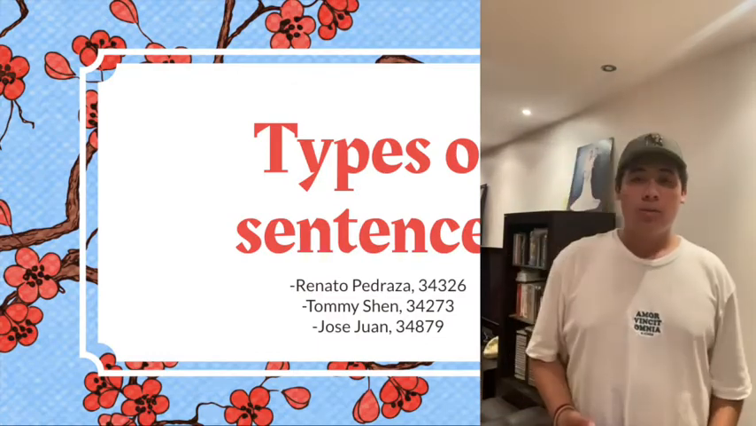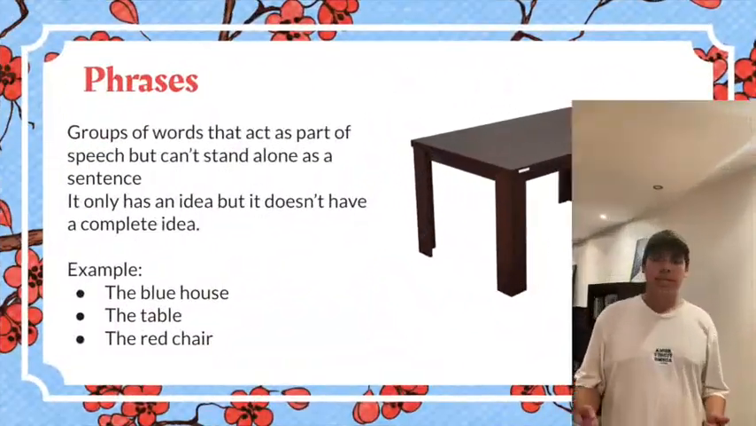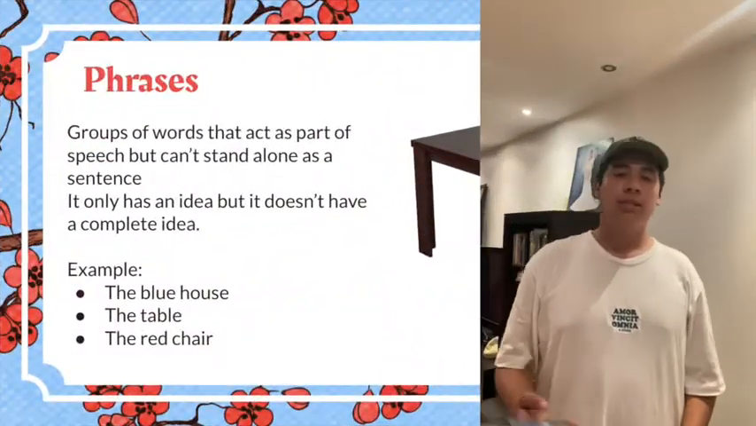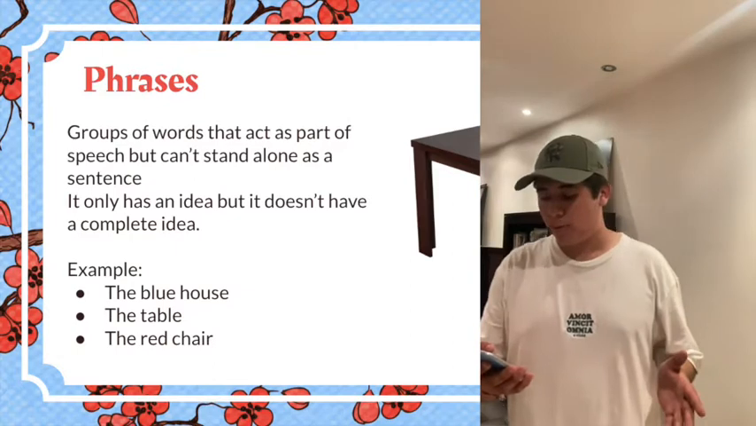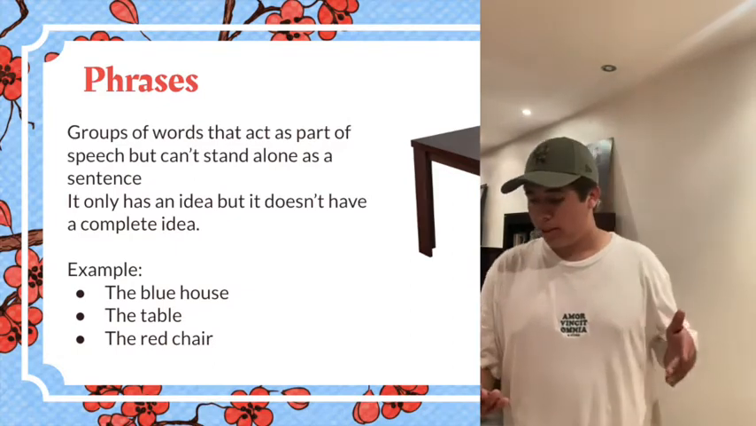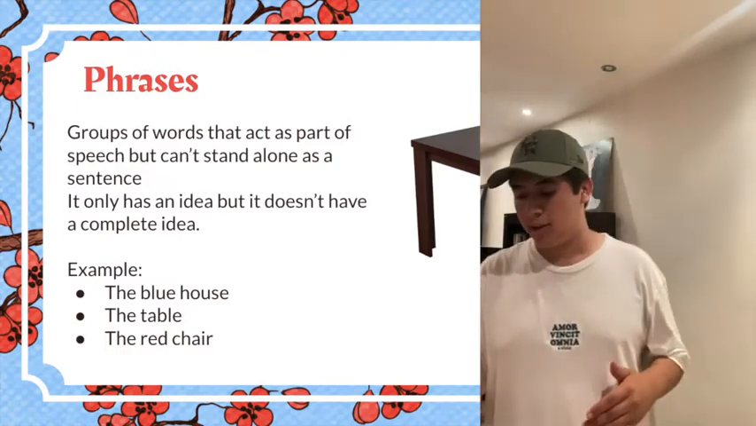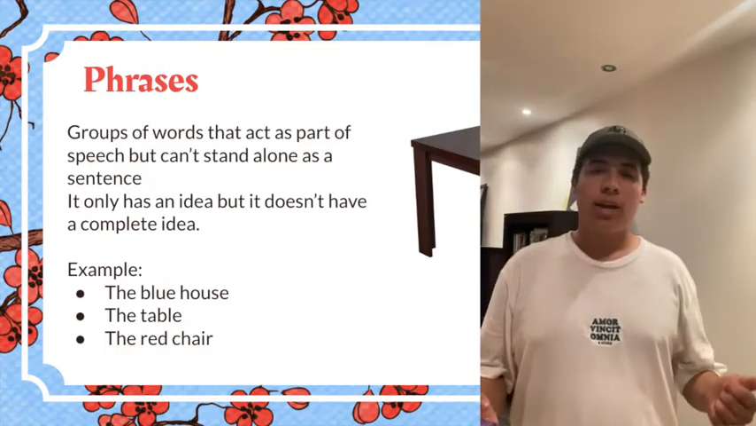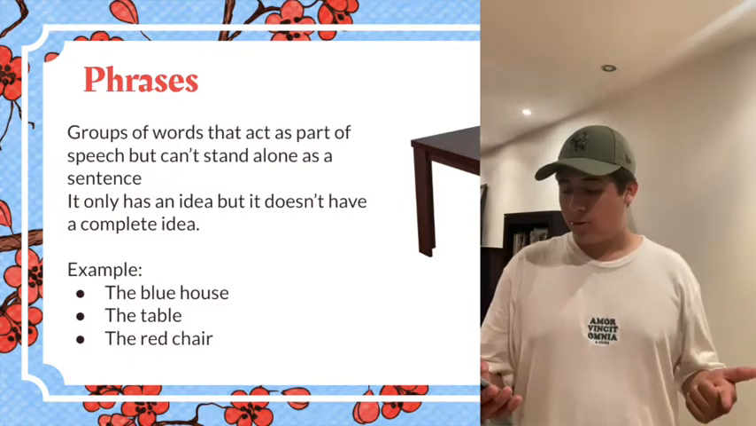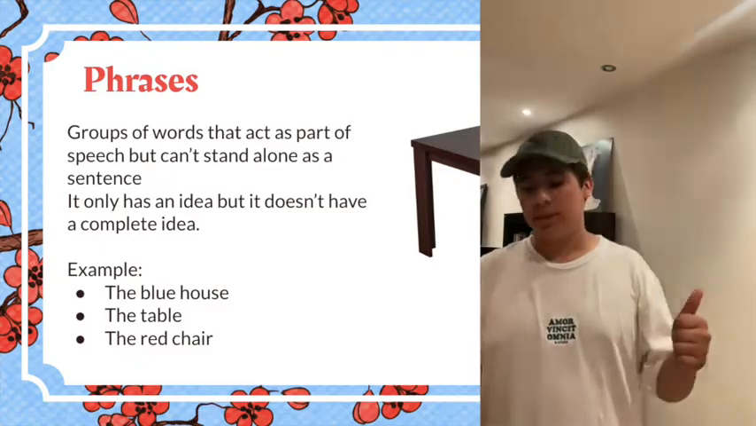And in this video, we are going to talk about the types of sentences. Next, I'm going to explain what a phrase is. Phrases are groups of words that act as part of speech but cannot stand alone as a sentence. It only has an idea, but it doesn't have a complete idea. For example, we have the blue house, the red trophy, the table, a big pizza, or the red shirt.